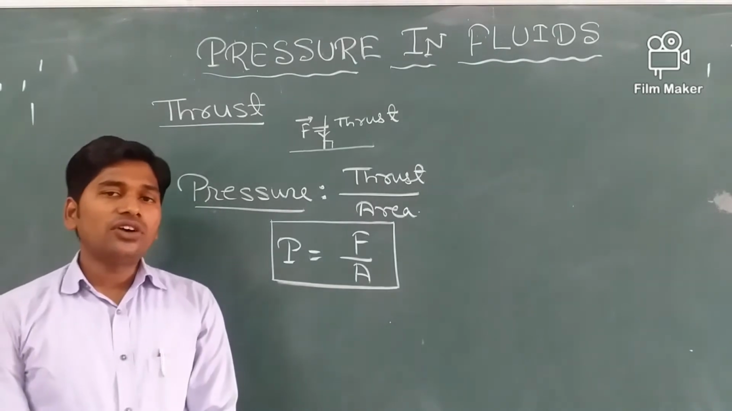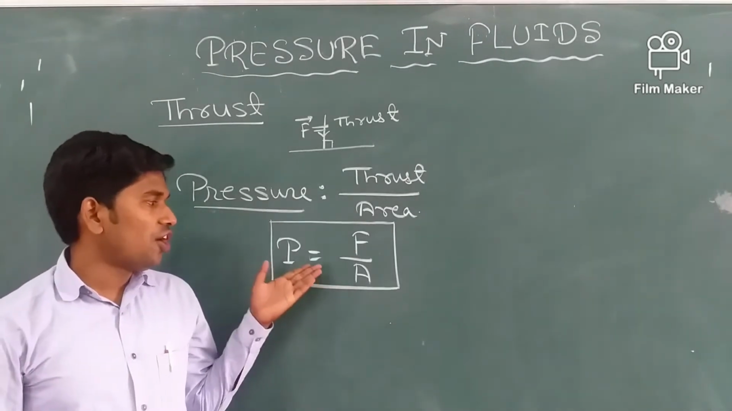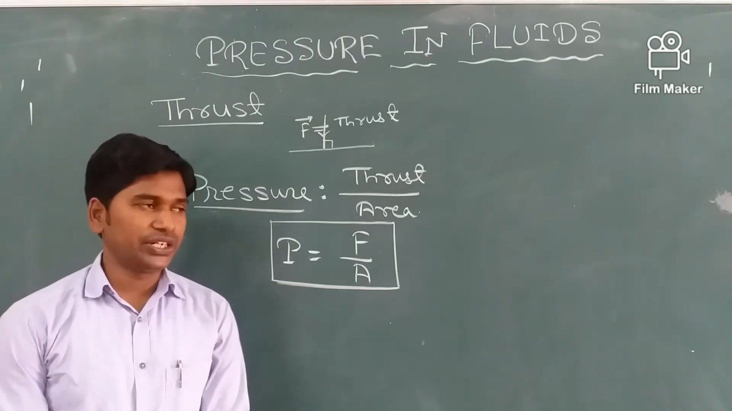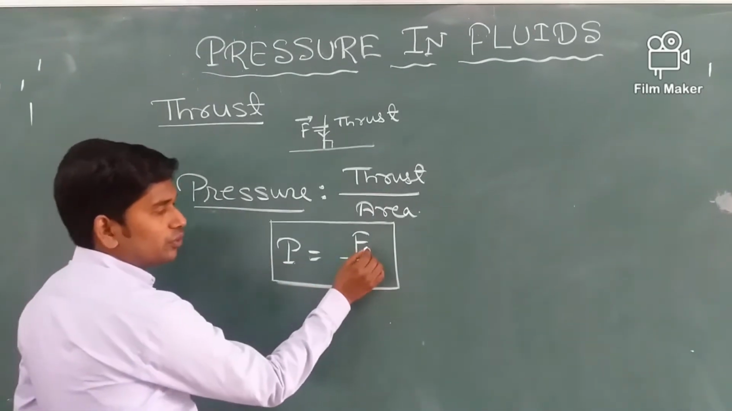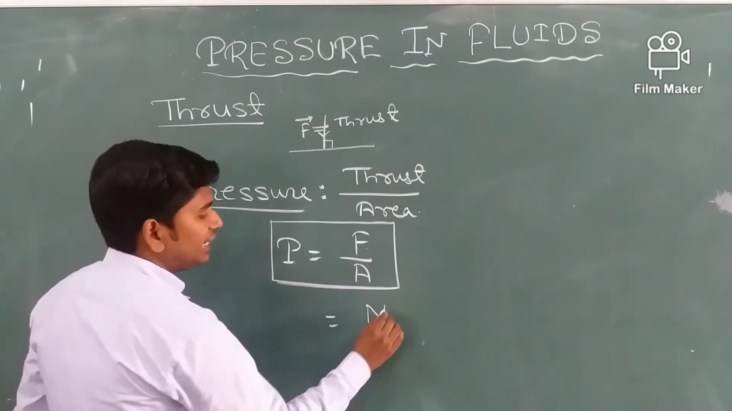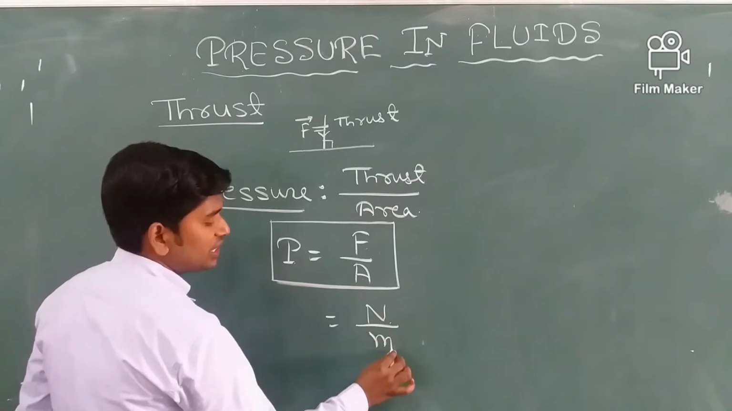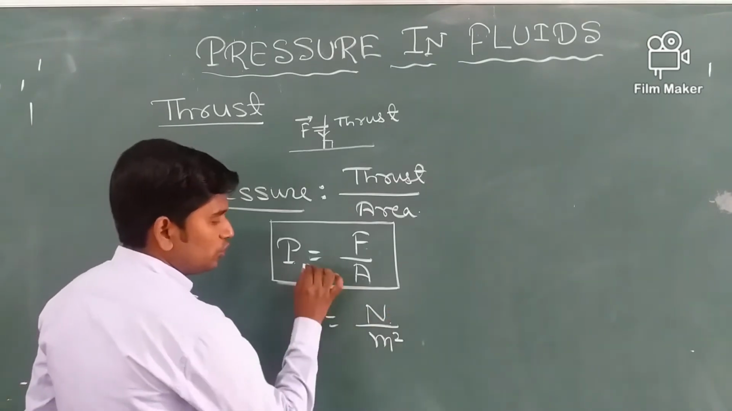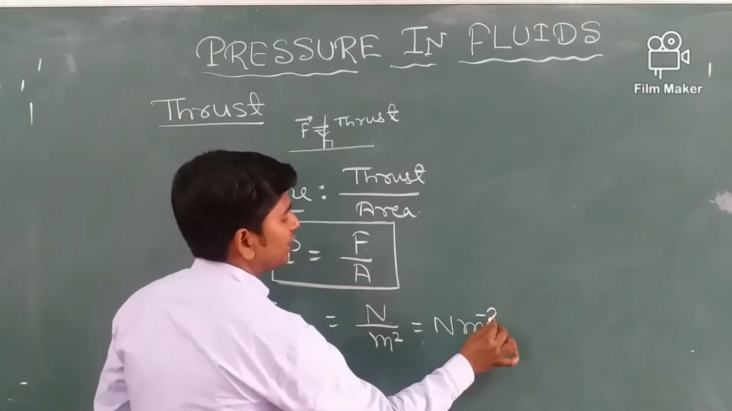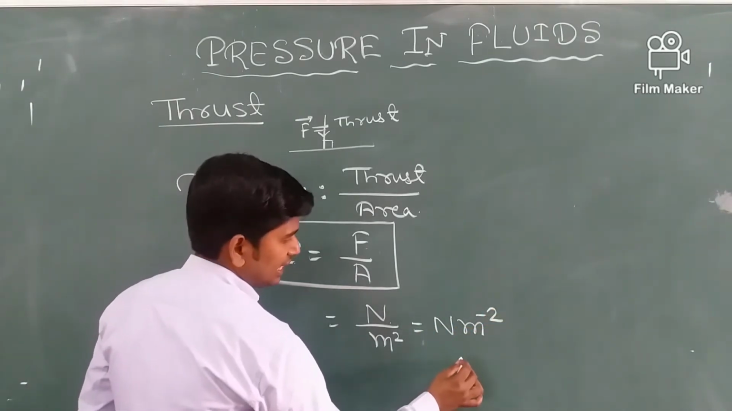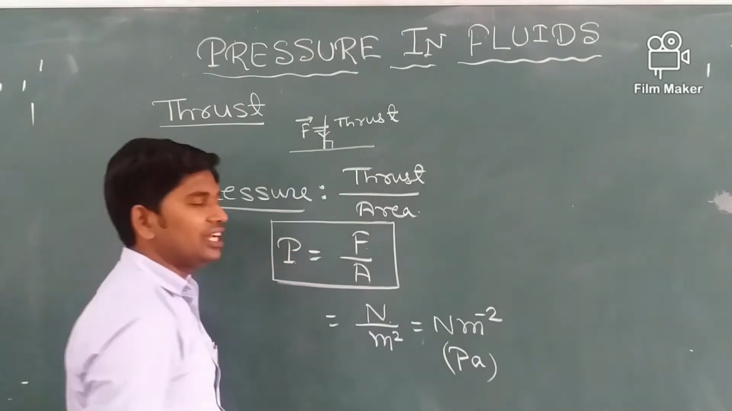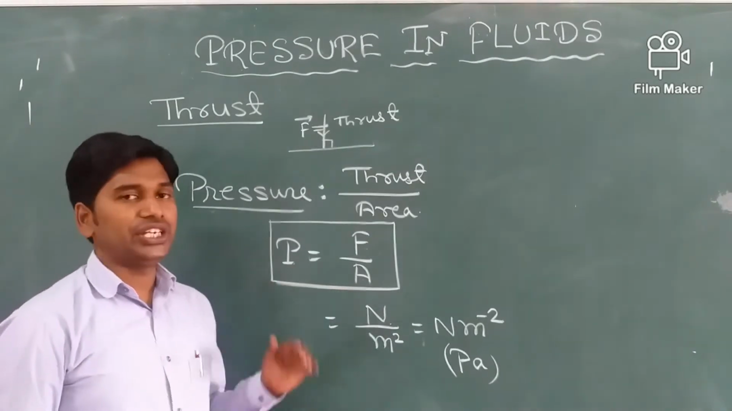We can now see the unit of pressure. So what are the various units of pressure? As we know, force is measured in Newton and area is measured in meter square. So the unit of pressure is Newton per meter square, or we can say Pascal. So Pascal is the SI unit of pressure.